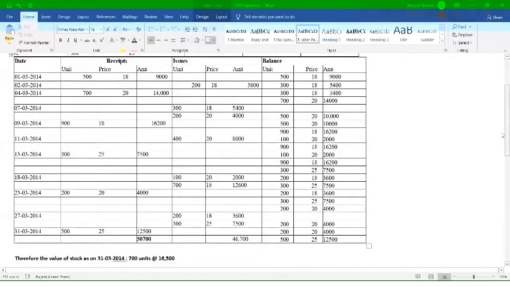Hello? Yes, ma'am. 63,200. Check it once again. Just check it once again. Anyone else can also check it. Else I will write that figure now.